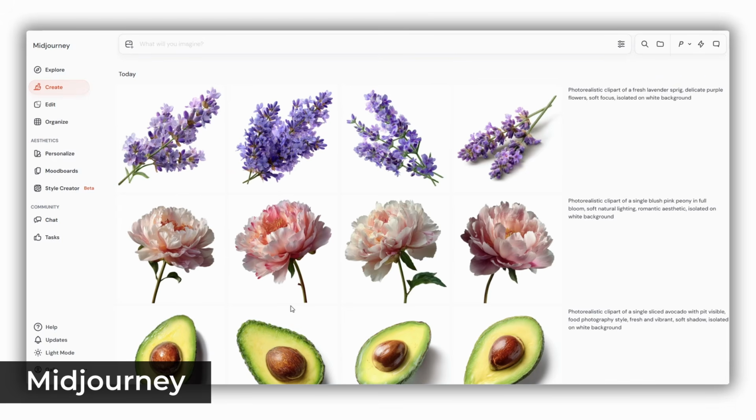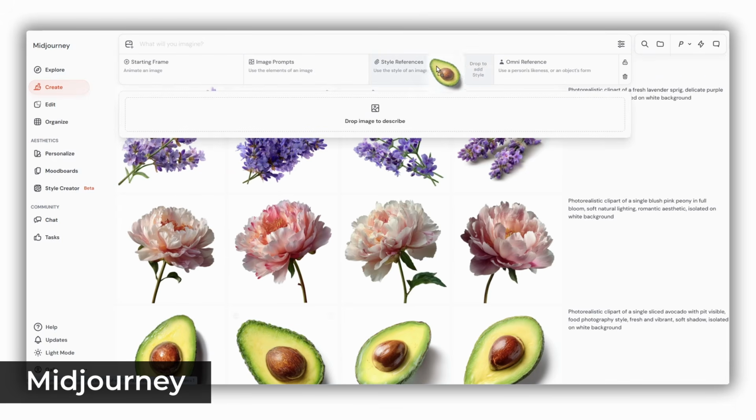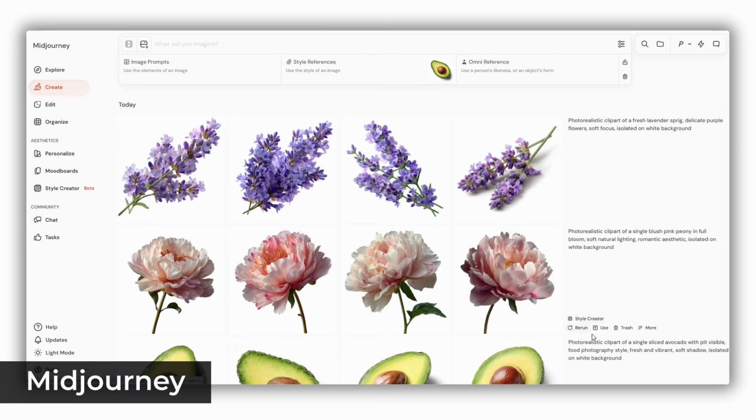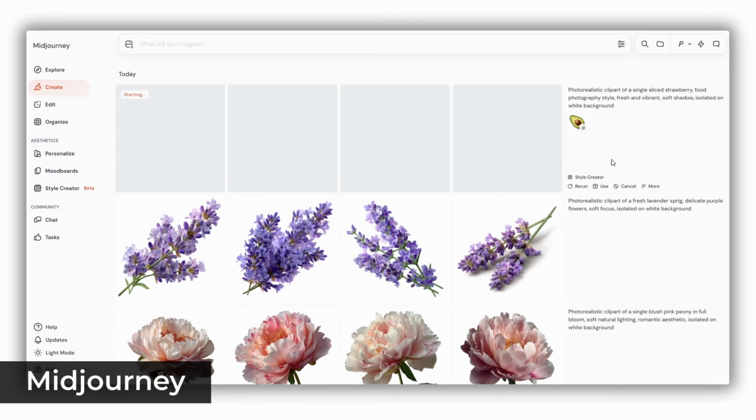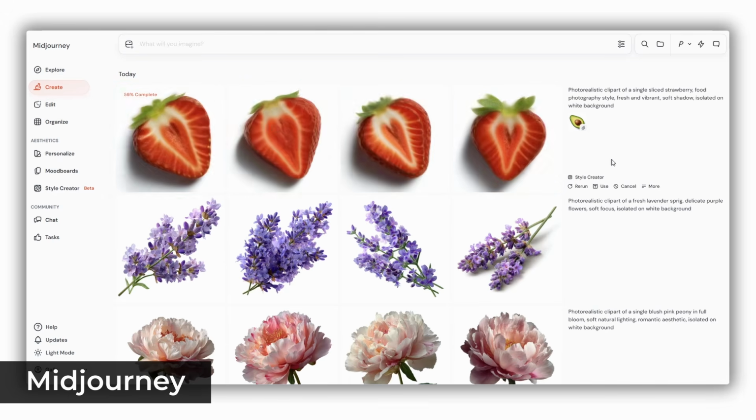On midjourney.com, the best practice for creating images in a consistent style is to use both text description in your prompt as well as attaching a reference image. If you start with an image you or someone else created on Midjourney, you can start with the original prompt as you already have it. Change the object, add the image as reference, and you're good to go.